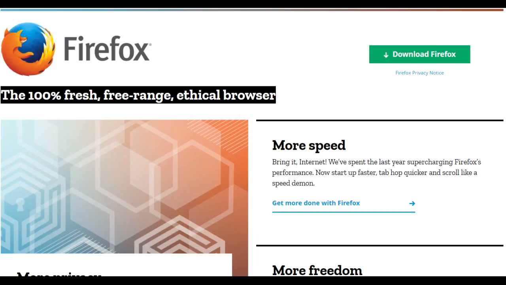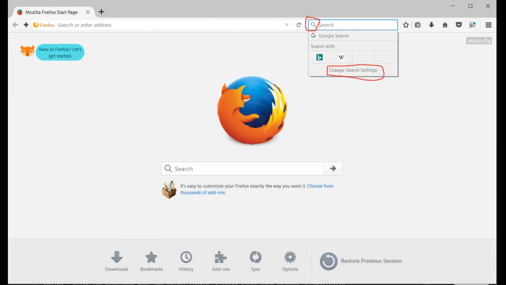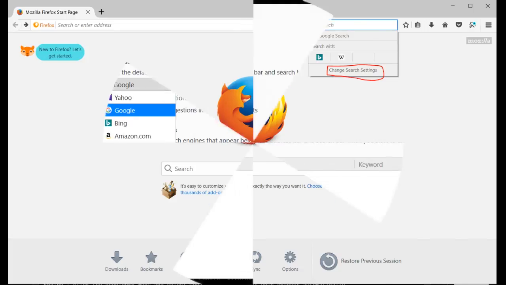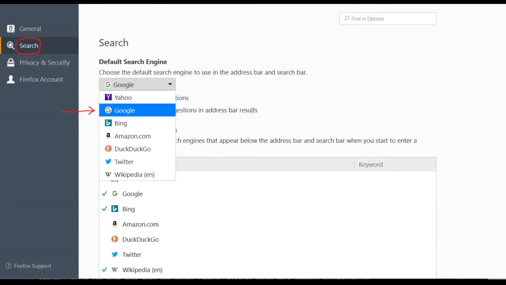Firefox is another popular browser and, like the others, it allows you to change the default search provider. To do so, open Firefox and click the magnifying glass beside Search in the upper right. In the drop-down menu that opens, click Change Search Settings. The Search Settings window opens in a new tab. Click Search in the left panel. Under Default Search Engine, click the drop-down menu and select Google. Firefox saves your changes automatically.